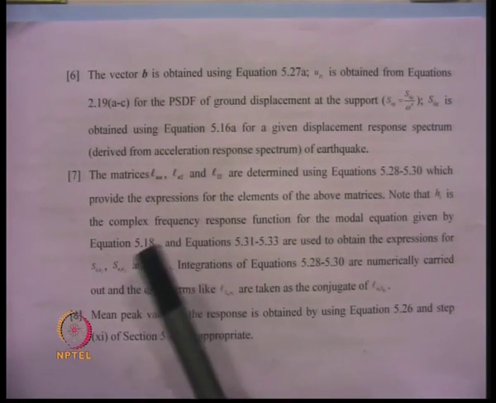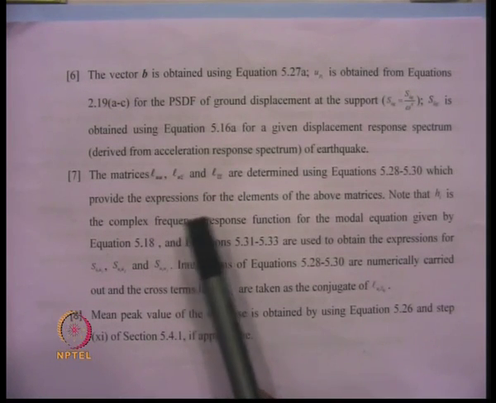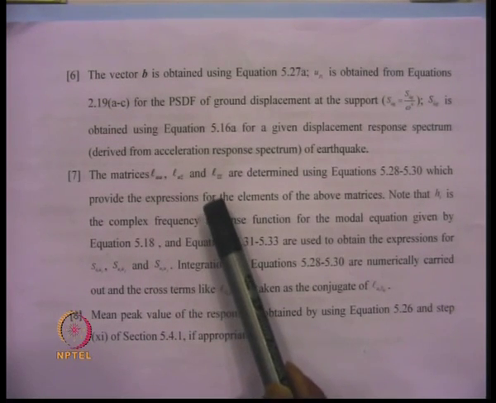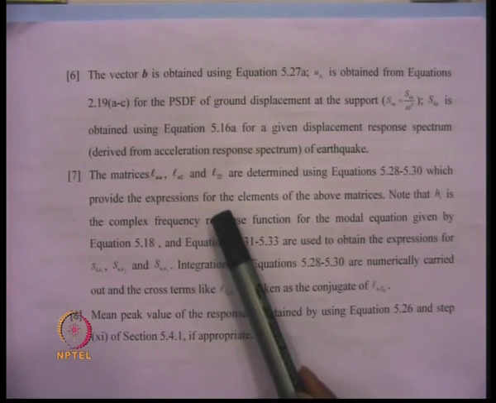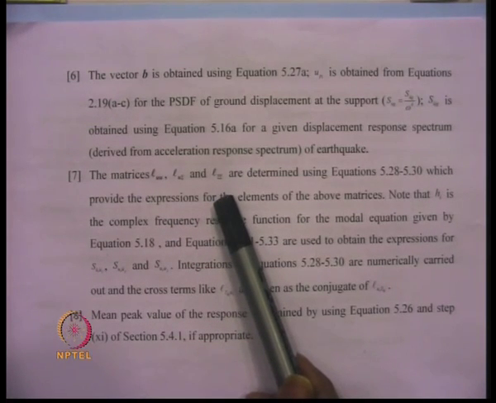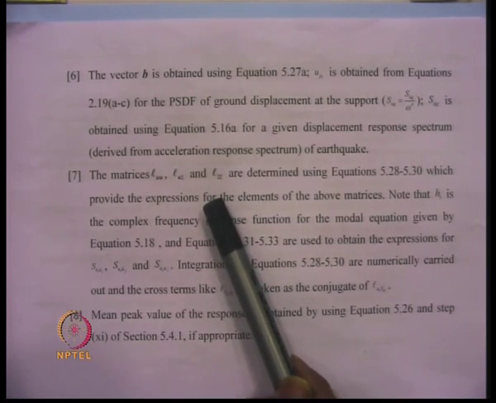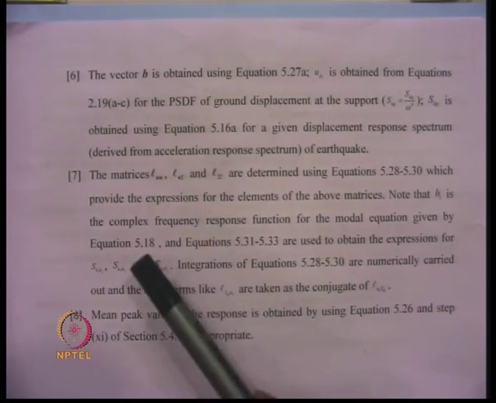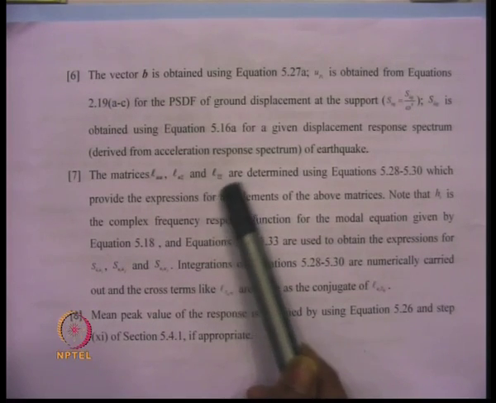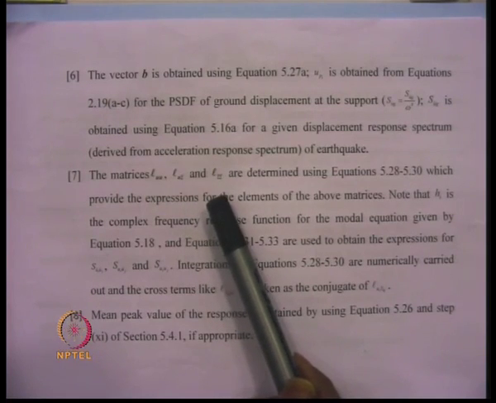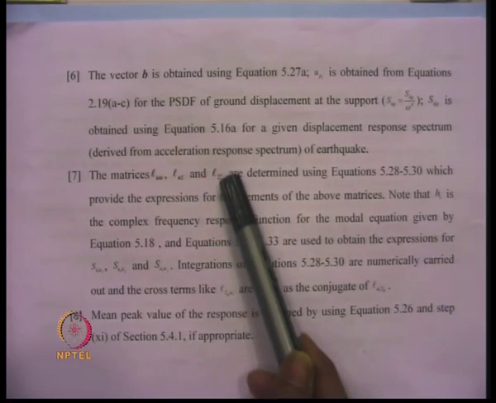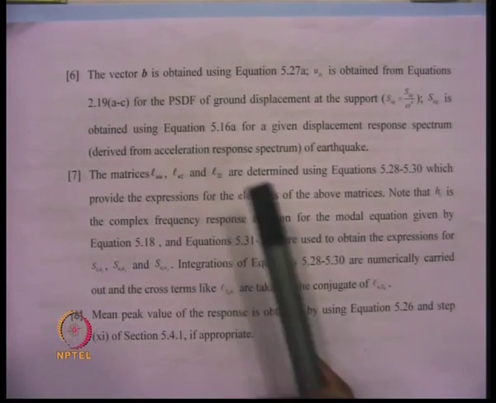In that we had seen that we also require the standard deviation of the generalized displacement in a particular mode for the kth excitation, the excitation at the kth support. That standard deviation can be obtained